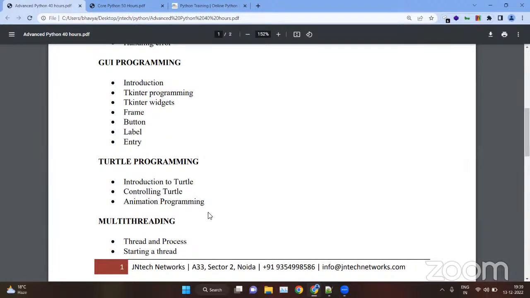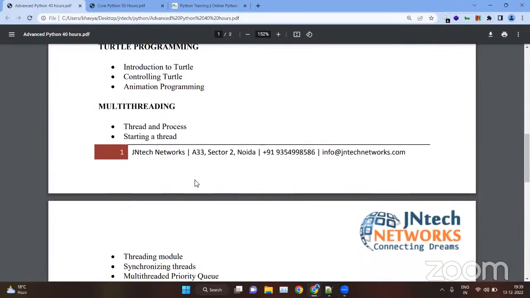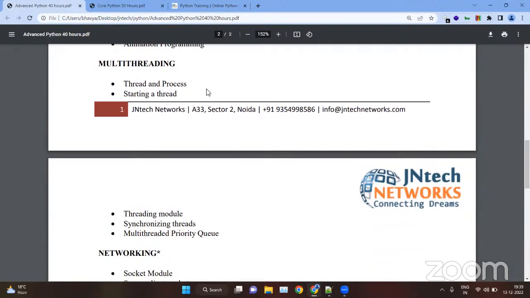Then in multi-threading, we have threads and processes. First, we will understand the concept of multi-threading, like what are threads, what are processes, how to start a thread with the help of Python. Then we will see the threading module, and we will see how we can use multiple threads at the same time. And we will handle the errors in multi-threading. That we will see with the help of Python.